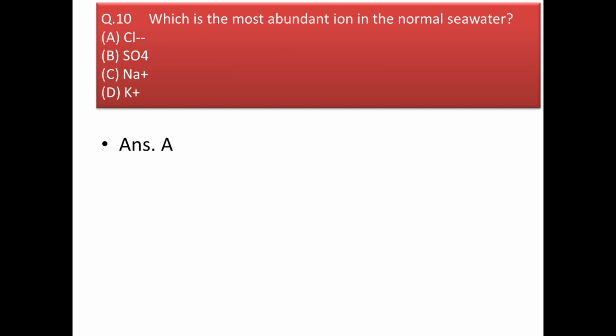Okay. Next question. Which is the most abundant ion in the normal seawater? And the answer will be chlorine. Because you get different salts there like sodium chloride, magnesium chloride and etc., in which chlorine plays a big part, right? So undoubtedly the most abundant ion in normal seawater is chloride.